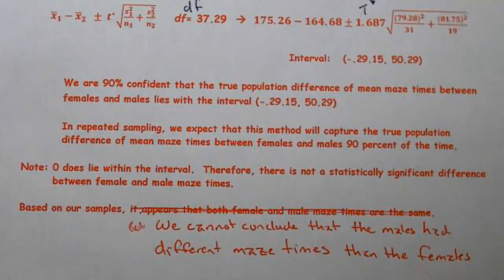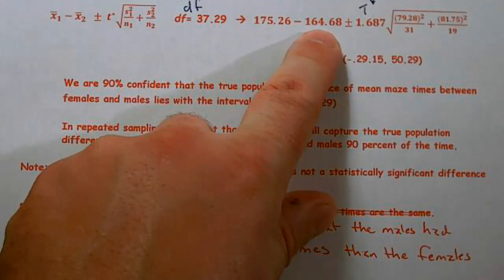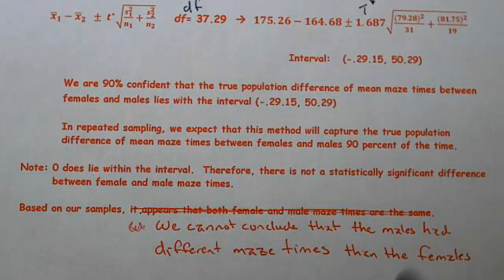We are 90% confident that the true population difference of mean maze times between females and males lies within this interval. In repeated sampling, we expect this method will capture the true population difference of maze time between males and females 90% of the time. Note, 0 does lie within the interval, therefore not a statistically significant difference between female and male times. The reason to say statistically different is because we see the female's times are a little bit longer than the male's time, but it's not statistically significant because 0 lies within the interval.